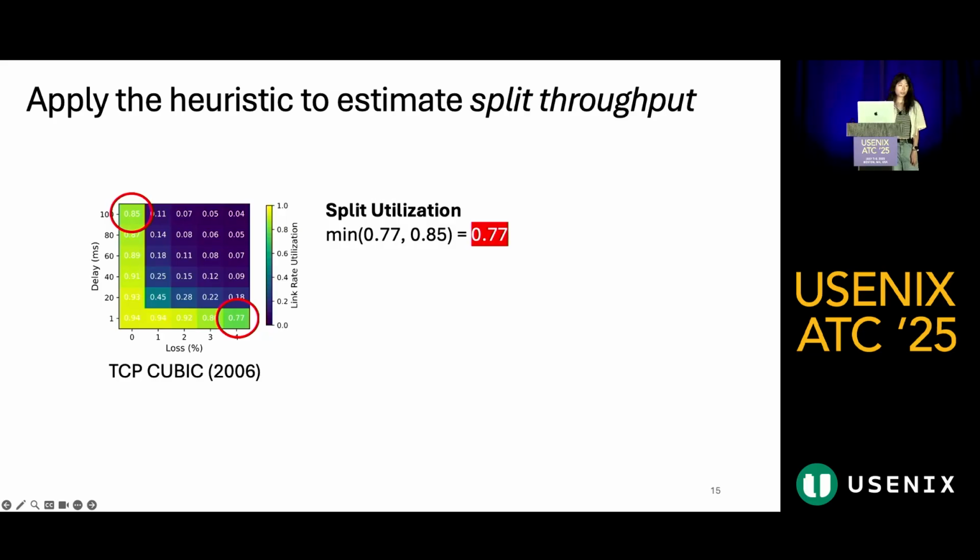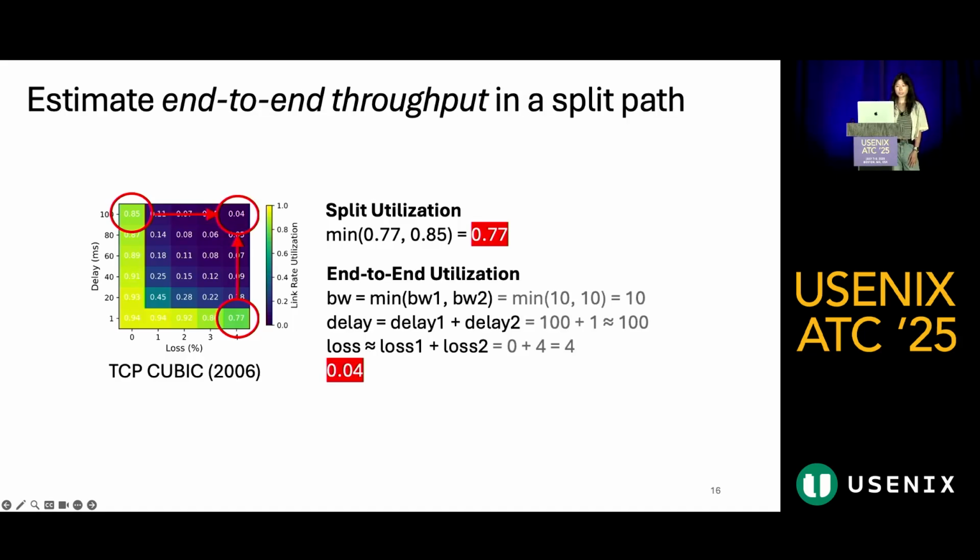To estimate the split throughput, we identify the cells that correspond to either of the two path segments, such as these two here, and then the heuristic just says that the split throughput is the minimum of these two cells, so 0.77. To estimate the end-to-end throughput, we first find the cell that corresponds to the network path that we get when we compose these two individual paths. The composition is simple. We just take the bottleneck bandwidth, add the delays, and then combine the random loss rates. So in this case, the end-to-end utilization at that cell is 0.04, showing that in this network setting, the throughput is actually much higher with the connection splitting PEP.